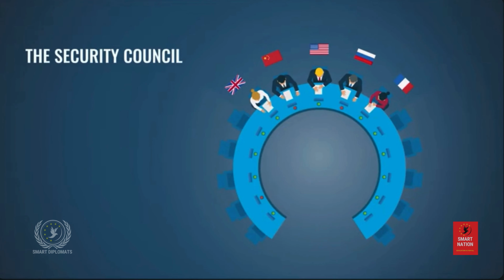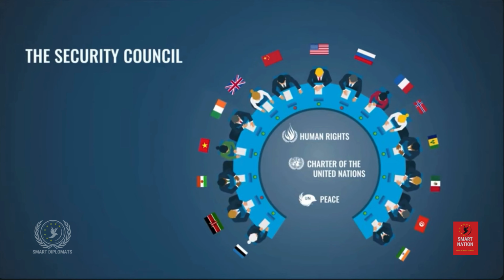It's in charge of maintaining peace and security between nations. The Council has 15 members, 5 of which are permanent, and the remaining 10 members are elected for 2-year terms.